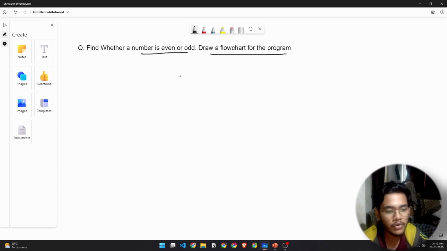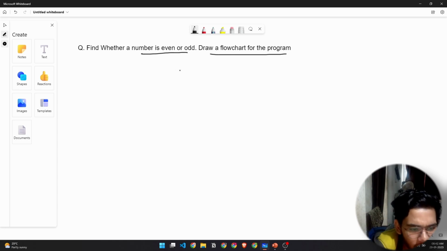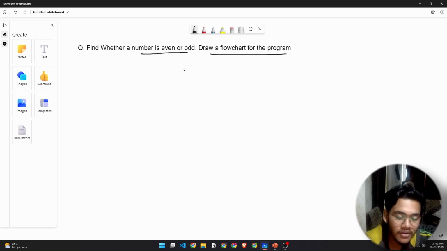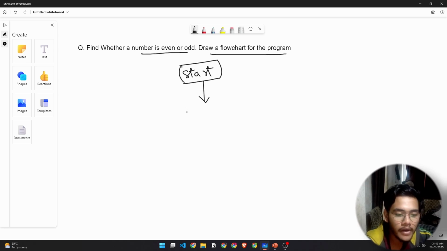Now let's try to draw the flowchart, right? I have a terrible drawing, but let's start anyways. So first we'll give the start. Here the program is started. Then the next step is enter the number, right? The user will be asked to input a number n. So input n.